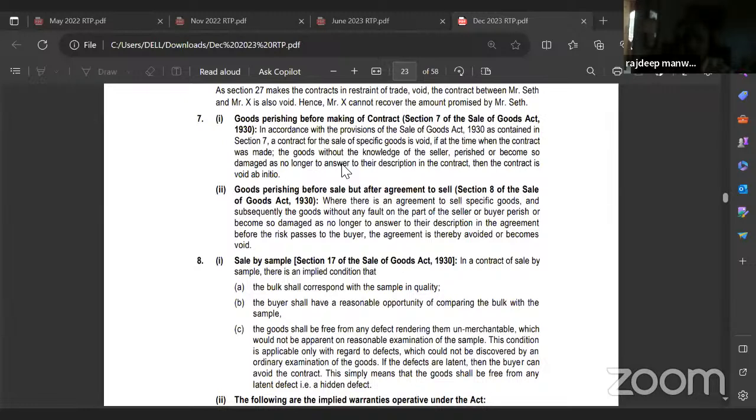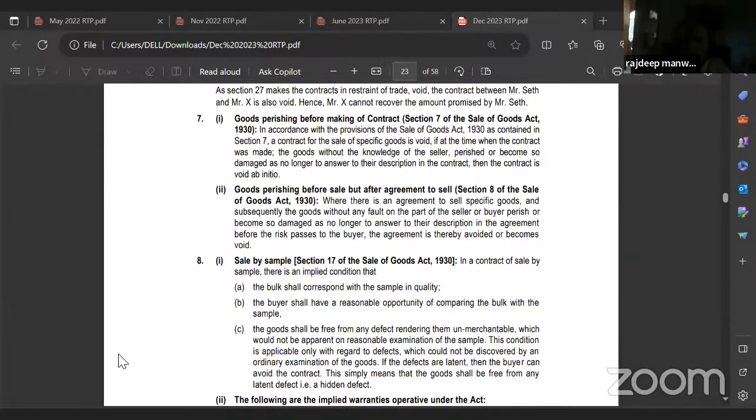So here, since there is only an agreement to sell and there is not a sale, therefore, since the property in the goods has not got transferred from the seller to the buyer, the property in the goods remains with the seller, and therefore any destruction of subject matter or loss of subject matter, the loss will be borne or the risk will be borne by the seller and not by the buyer. It will not be borne by the buyer. Understood or no? Correct?